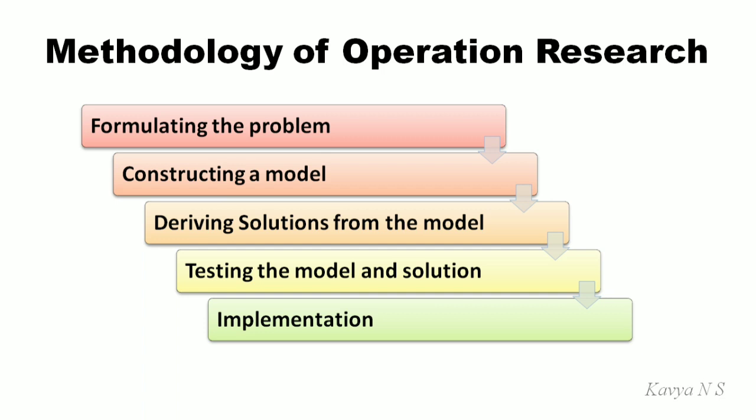Constructing a model is choosing the right OR technique and then deriving the solution from the model. Then we have to test the feasibility of the solution and the model. That means the solution obtained should be both logically correct and should be applicable to the real world situation. And the final step is implementation. That is following the solution obtained by implementing it to the real world problem.